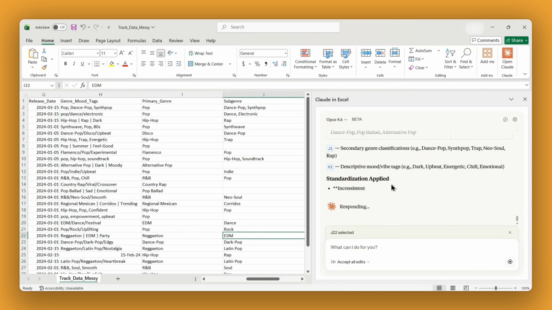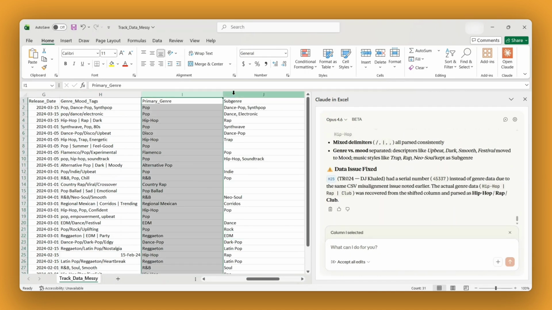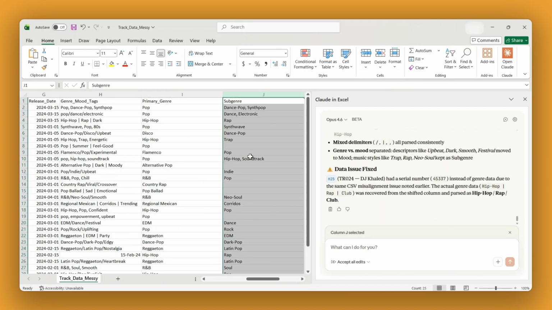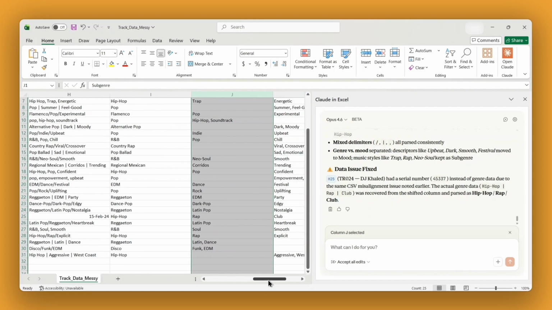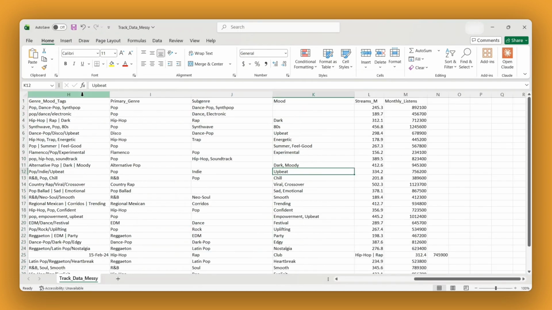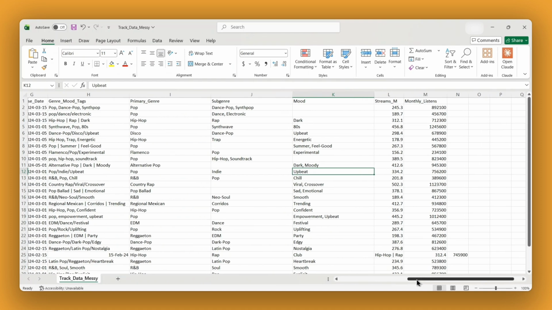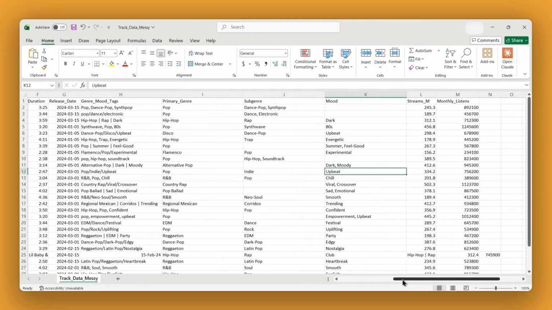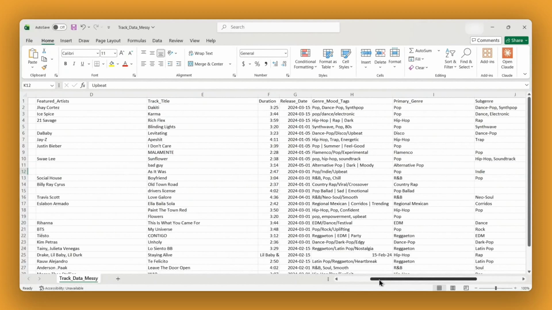As you can see, everything's standardized. Pop capitalized consistently. EDM mapped to electronic dance music. Mood separated. This saves me hours every week. Sprint reviews, OKR tracking, stakeholder decks, all need clean data.